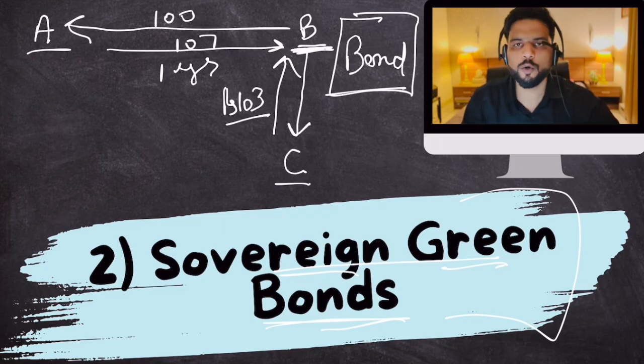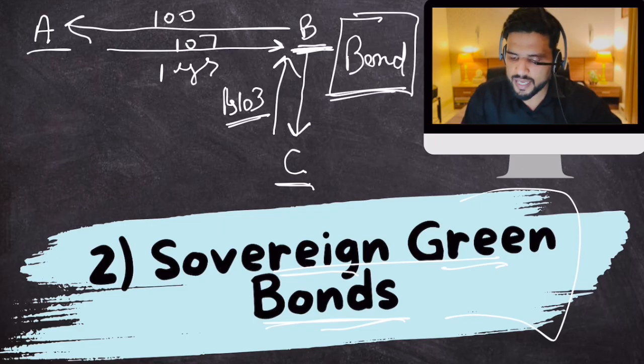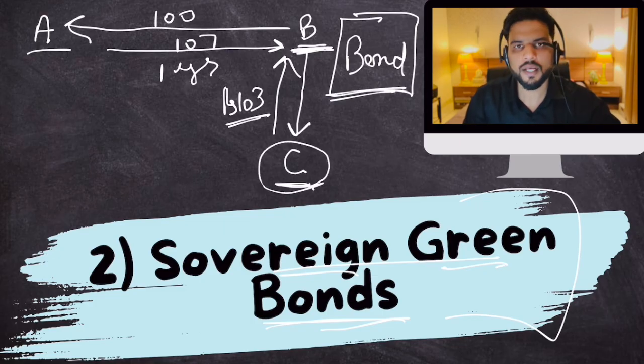Give me 103 rupees, I'll give this piece of paper to you. Now C will be interested. Why? Because C is giving 103 rupees for this piece of paper, and after 6 months, C will get 107 rupees from A. So C stands to gain. B also stands to gain because B invested 100 rupees and now is getting 103 rupees.